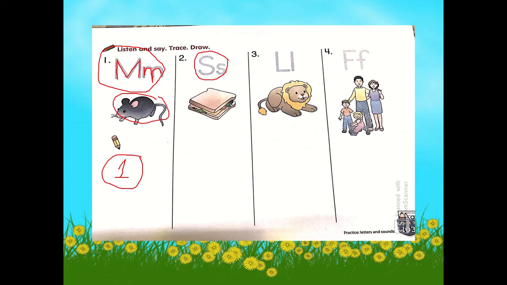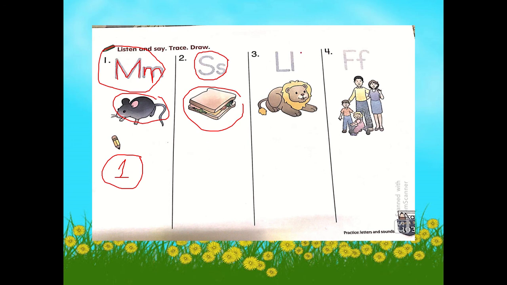Very good. This is the letter S. And the letter S has the sound of S. Sandwich begins with the sound of the letter S. Now, think of another object that begins with the letter S. And I want you to draw it here.